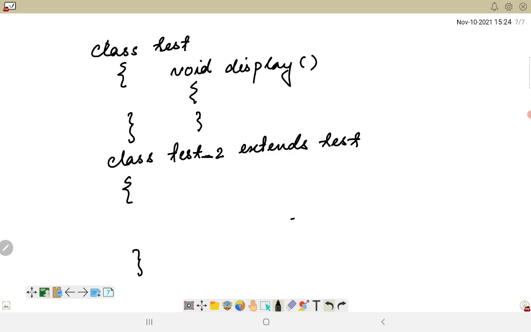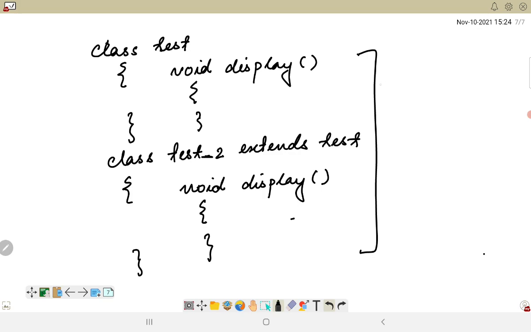So now if I'm trying to use another method with the same name, which is void display, and I am trying to override, or define the method here, it gives us the concept of method overriding.